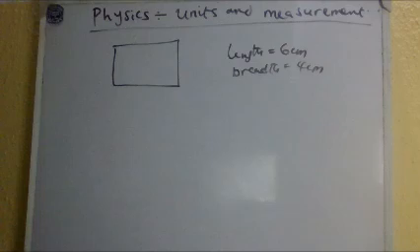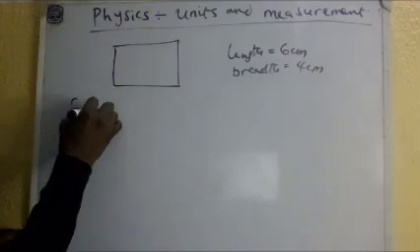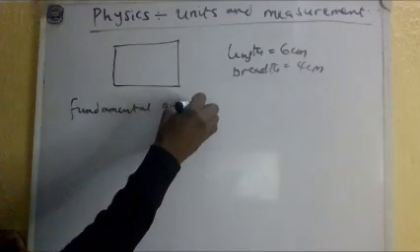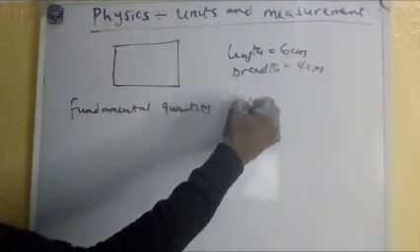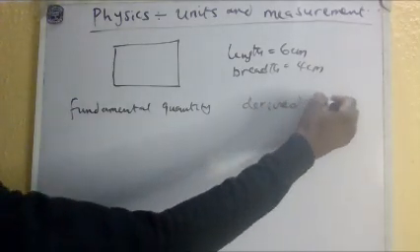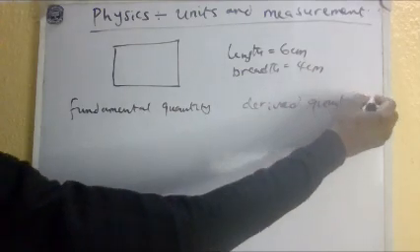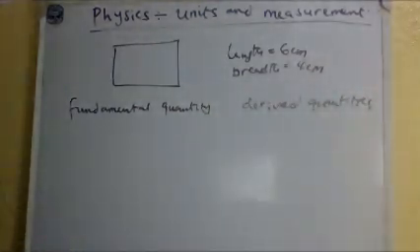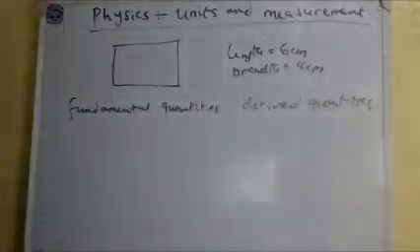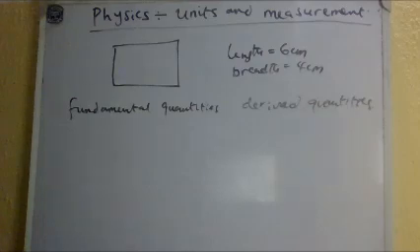Now we have two quantities. We have the fundamental quantities, and the derived quantities. Okay, so the fundamental quantities are actually the quantities that are independent. They are just not gotten from any other means. They are just the basic quantities in physics.